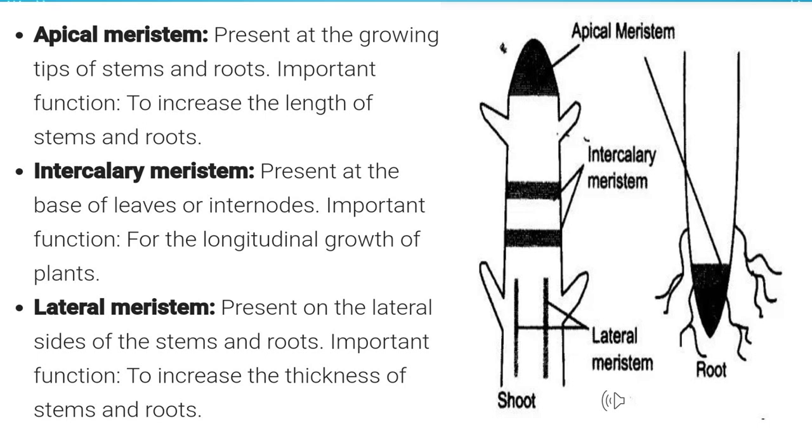And the last type of meristematic tissue is lateral meristem. They are present on the lateral side of the stem and roots. Yes, and they increase the thickness or diameter or circumference of the plant. So they are responsible for secondary growth of the plant.